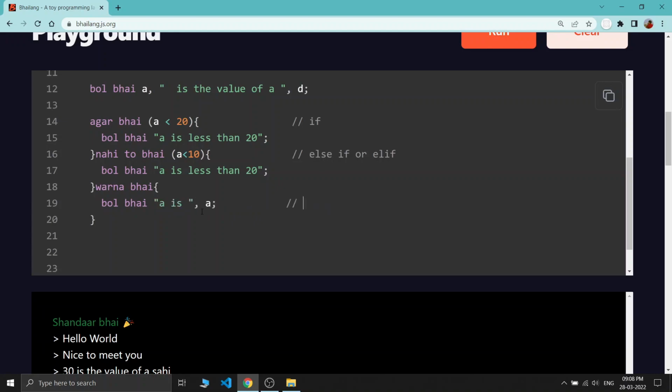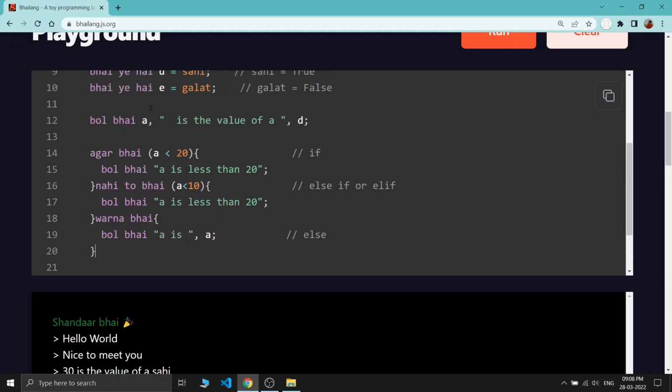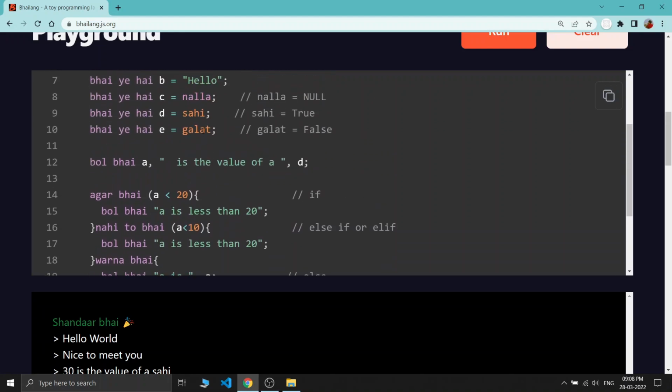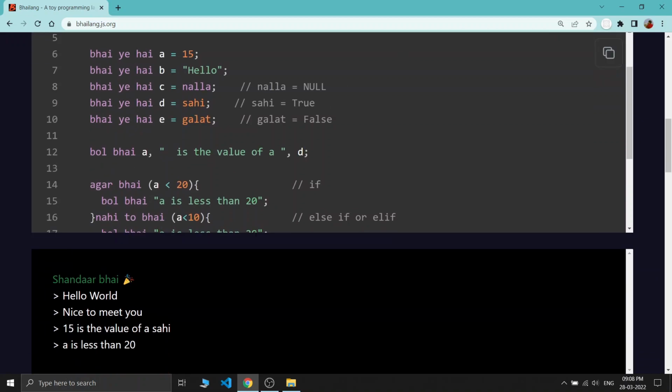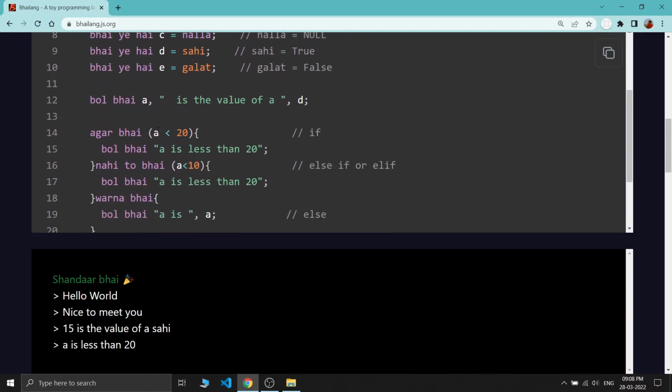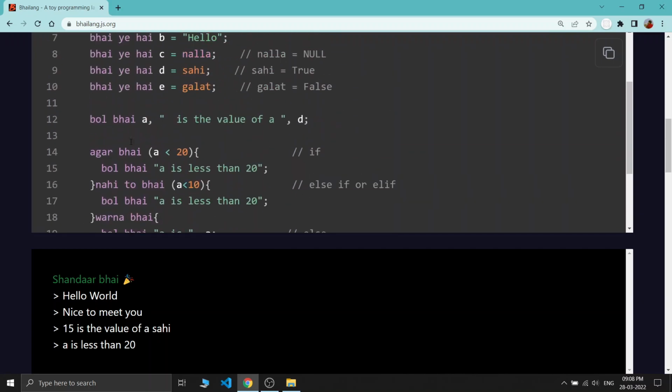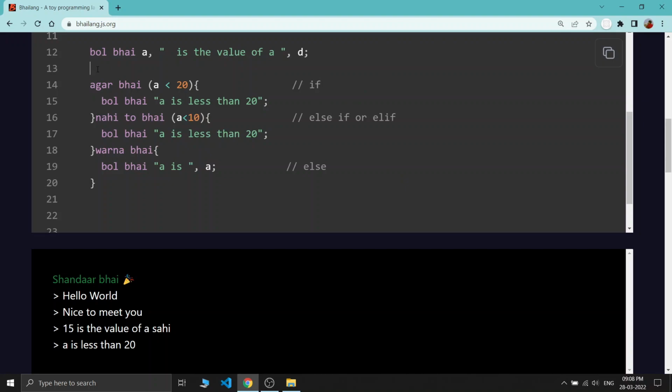Oops, what have we done? Okay, so this print statement is executed. So this is how you build the conditions. Let's write something else: let's provide 15, and see the output. Run it once again. You can see a is less than 20 is printed here, because a is less than 20, this condition is satisfied, and so this bol bhai is executed. So this is how you execute the if statement or the condition.